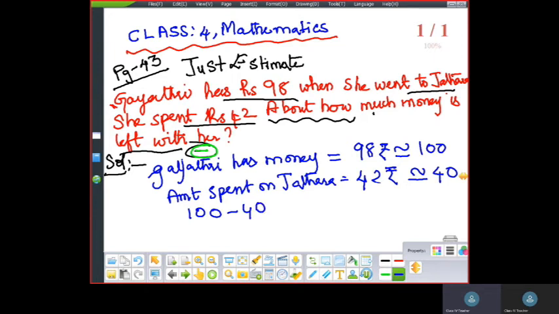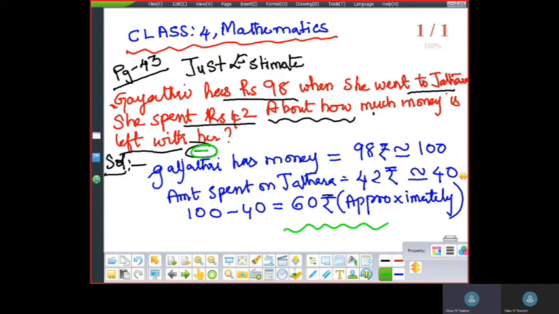Do it orally in your mind. You'll get 60. So approximately 60 rupees is left with Gayatri. Don't worry, children, I will give you these notes through your classmates. Understood? How much money is left with Gayatri? Approximately 60 rupees.